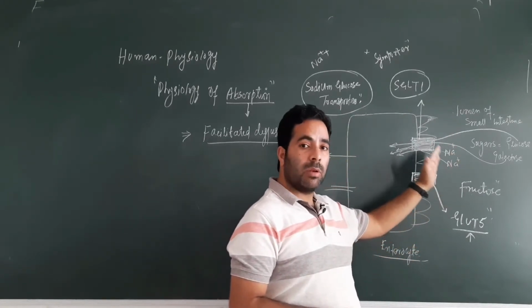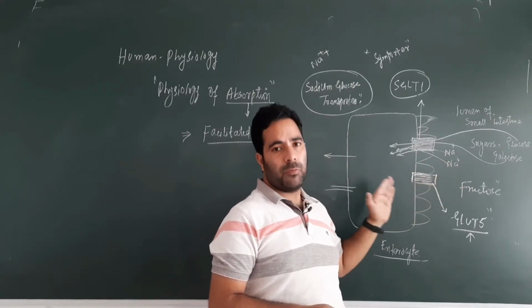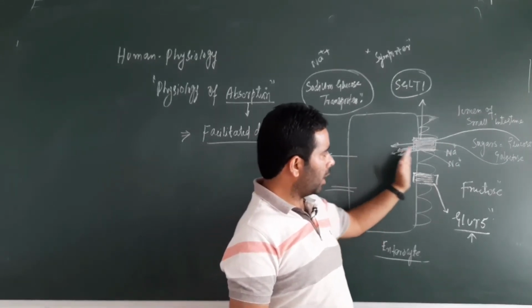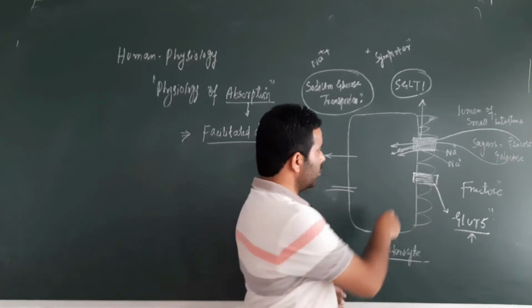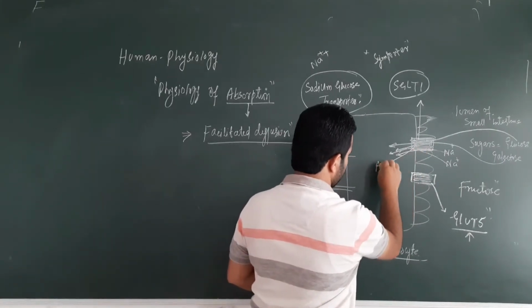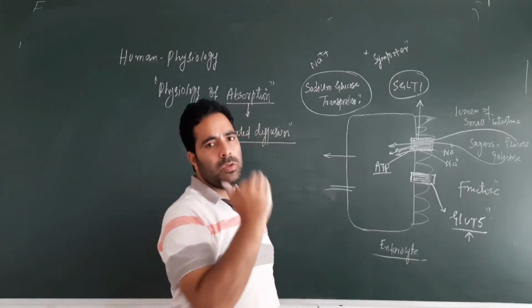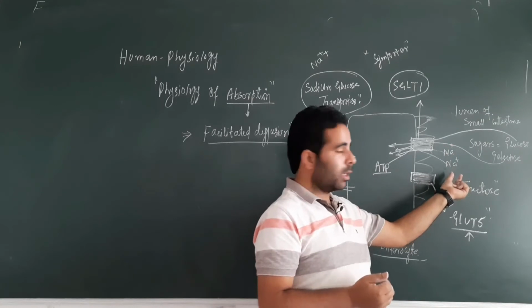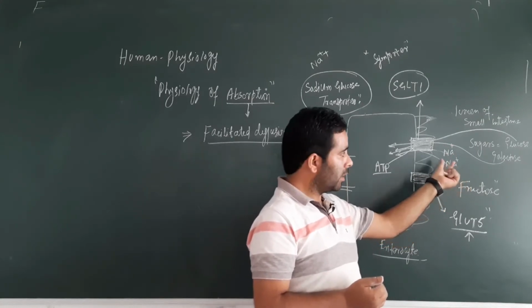Sodium ion concentration will be higher in the luminal side only when a sodium pump works initially, right, and that will carry the sodium ions from the inside to the outside against the concentration gradient. At that time there will be use of energy, that is ATP. So the energy of ATP is already consumed for maintaining the higher concentration of sodium ions in the luminal side of the gut, the luminal side of the small intestine, right.